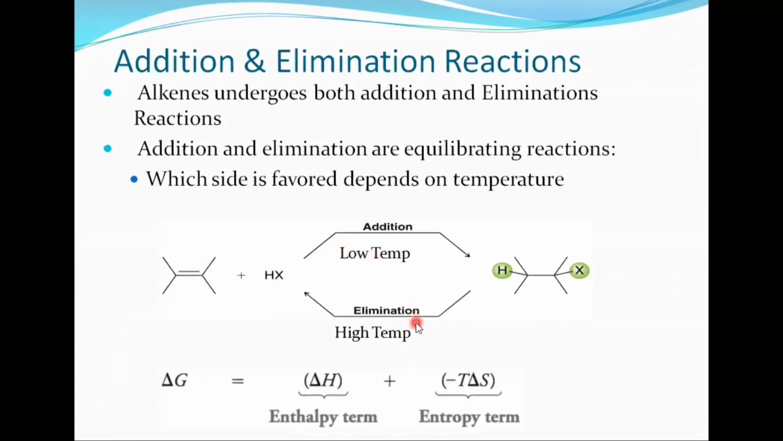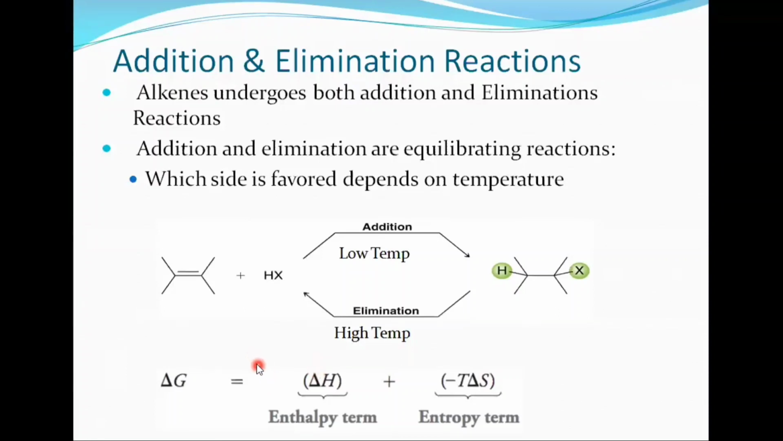But when we increase the temperature, the entropy, the degree of disorder, increases. Why does it increase? Because one molecule of a compound is converted into two molecules. As a result, the degree of randomness or disorder increases, and the entropy of the system increases, while the enthalpy term decreases. As a result, delta G will be positive, which means that the reactants are favored. In this way, we can conclude that at low temperature, addition reactions are favored, while at high temperature, elimination reactions are favored.